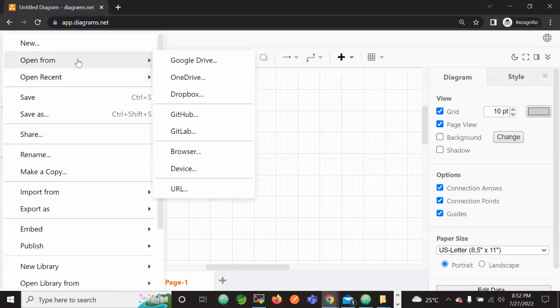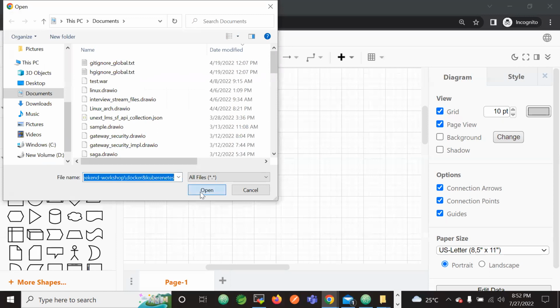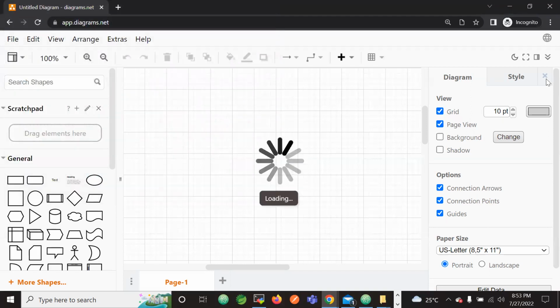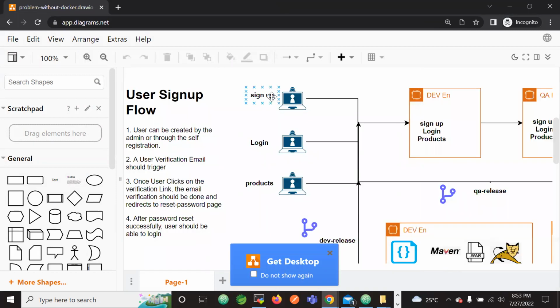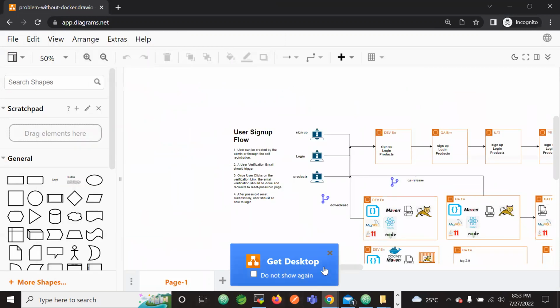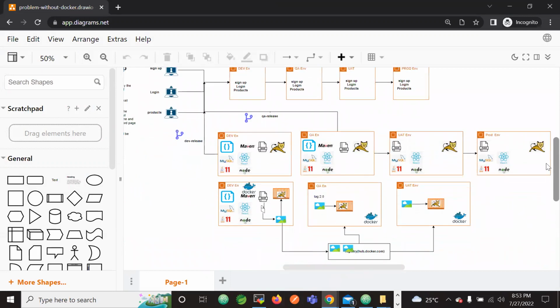Let me open the diagram from my device and upload it here. Carefully observe what I'm talking about, which is the registry. Let me take it to 80%, 50%. I believe you are now able to see my screen.